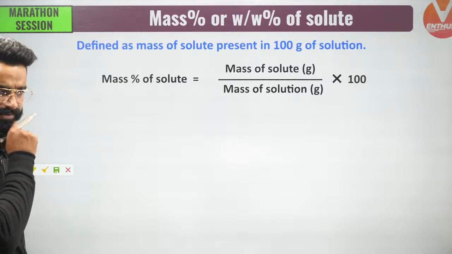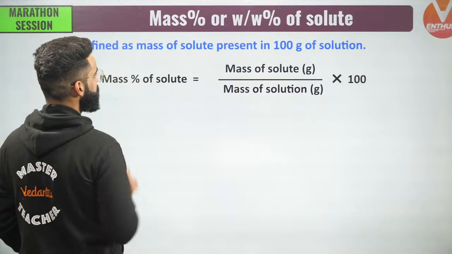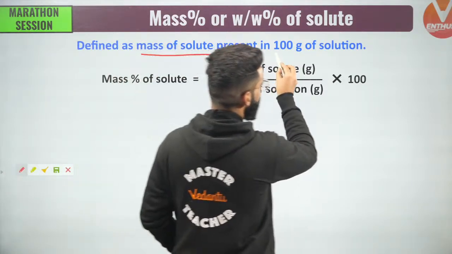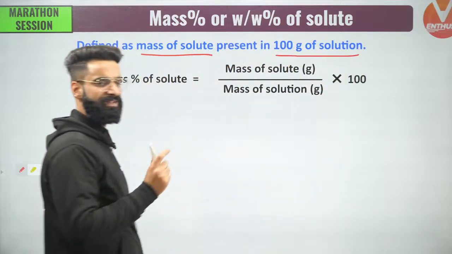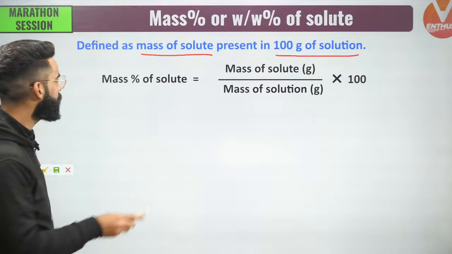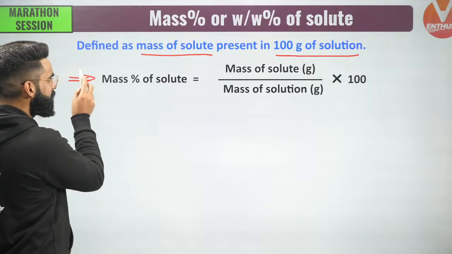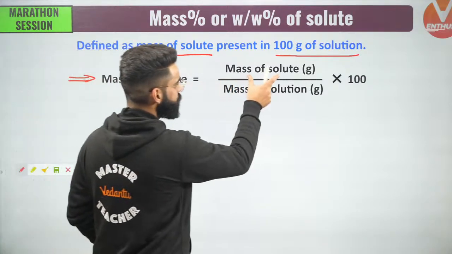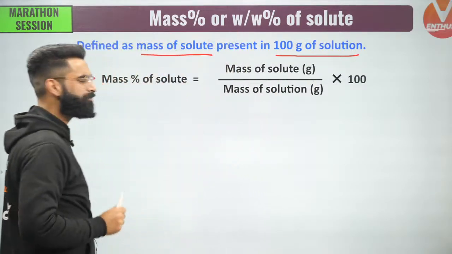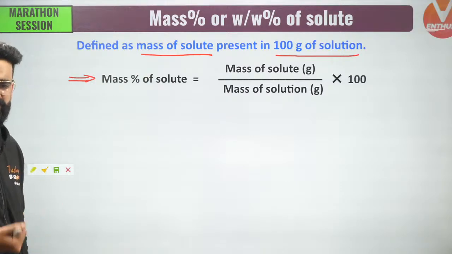Understand what I'll say. Weight by weight percent of the solute is simply defined as the mass of solute present in 100 grams of solution. And what is its formula? Its formula is simply mass of solute in grams divided by mass of solution in grams, multiplied by 100. This is the simplest way by which we can define the mass percent of solute.